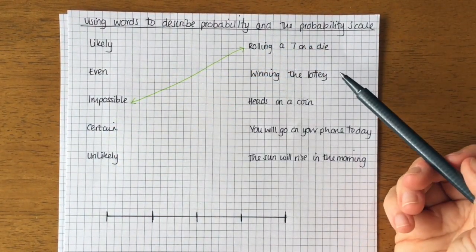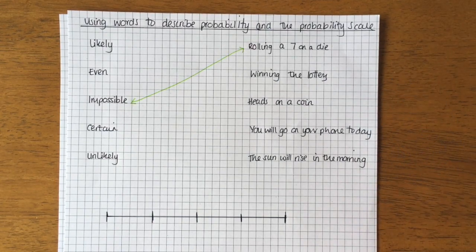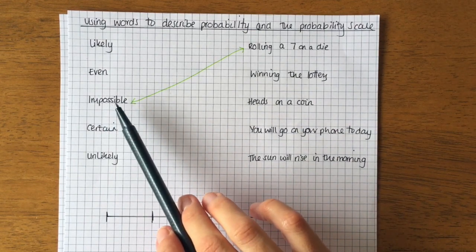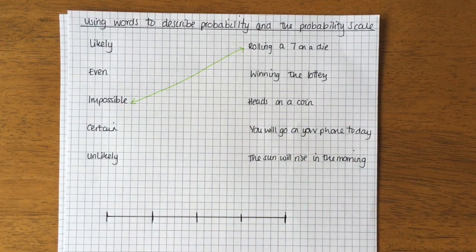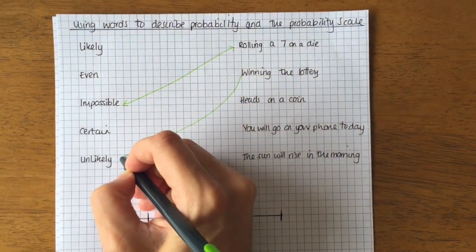Okay, winning the lottery. It's very slim, but people do win the lottery. So it's not going to be impossible because people do. But of all the people that play it, only one person ever wins. So it's not a great chance of winning. So we're going to choose unlikely.